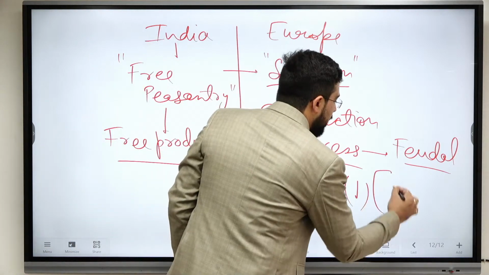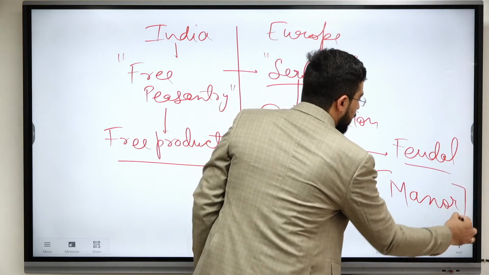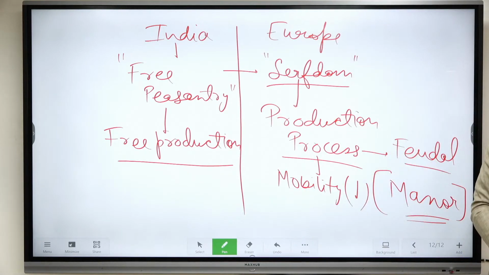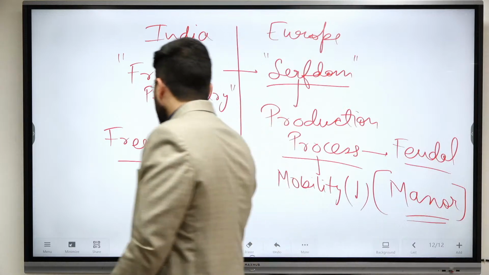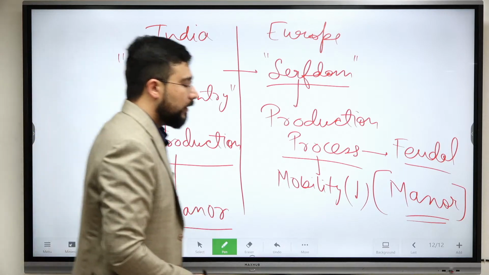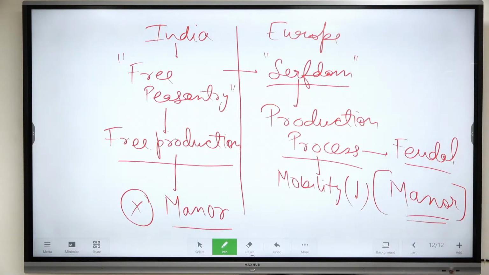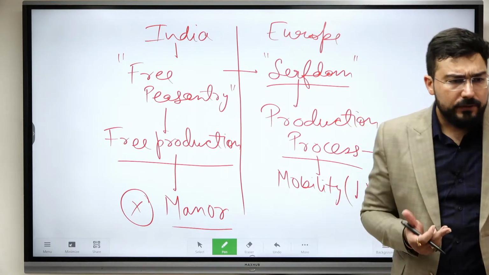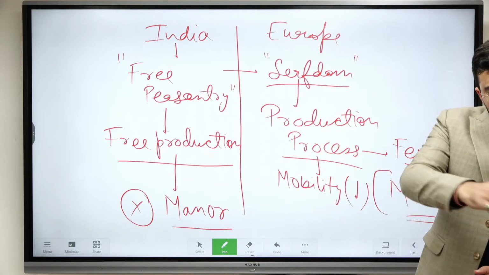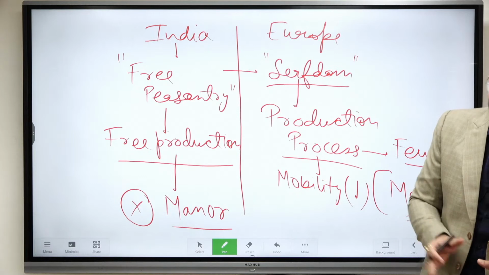That's why they had the concept of manor. They had built big forts so that they could control the peasantry. But we did not have any such concept. There was no concept of manor in India. Yes, big forts are specifically built for this purpose. They would create a boundary around large agricultural tracts of land. Okay, so that is known as the manor system.